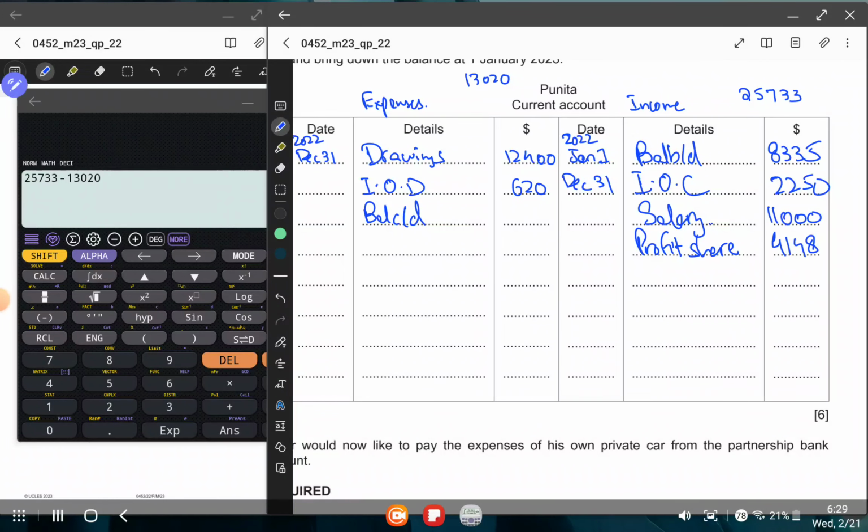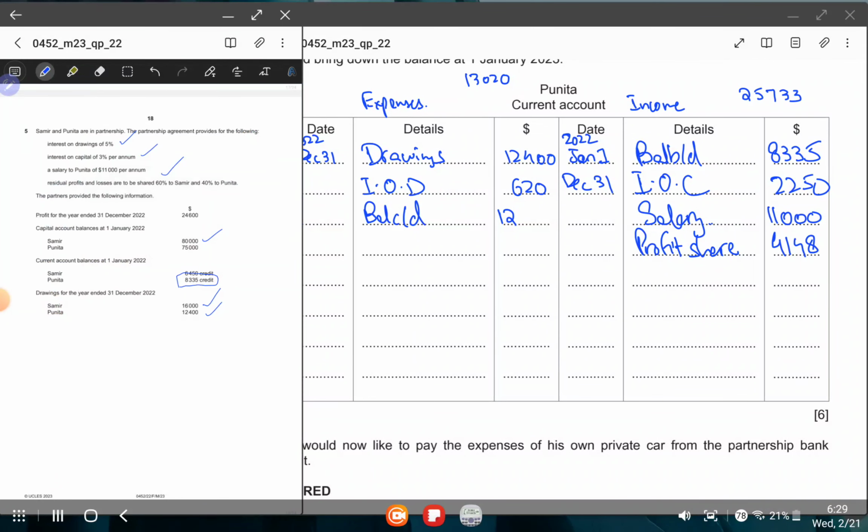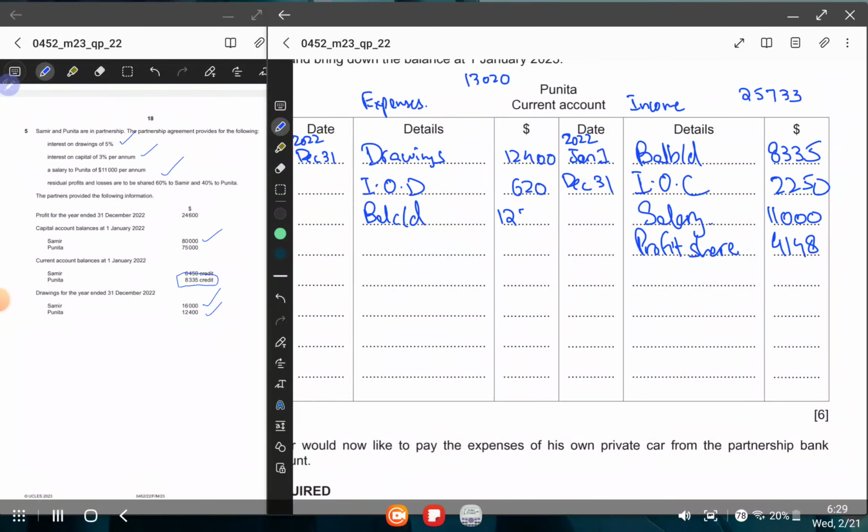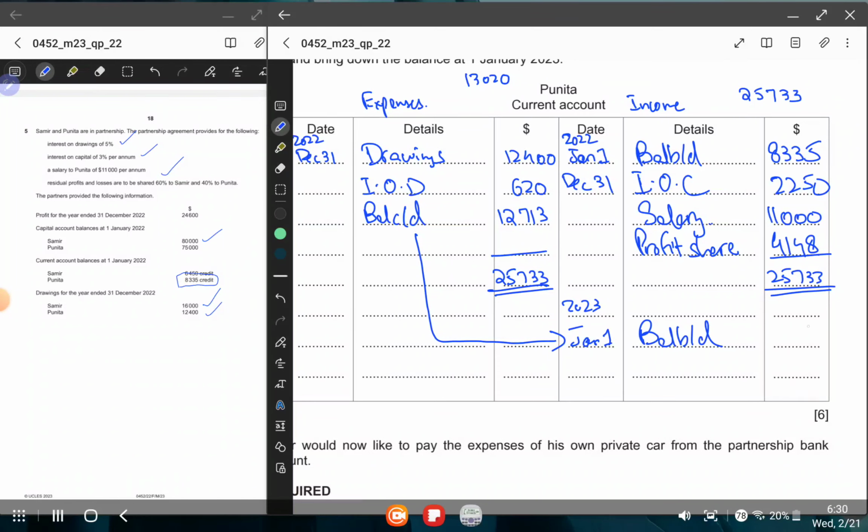We always write this figure on the lower side. 12,713. Total both of these sides, 25,733. Finished. All right. Now 2023 Jan 1st, balance CD becomes balance BD.